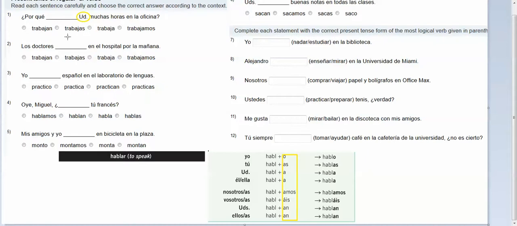So basically for all of these, what we're going to look at is their endings. We've got AN here, we've got AS here, we've got A here, and we've got AMOS here. If usted is my subject, which of these endings matches usted? If I go down here and I look at usted, the ending that I see is an A. So my answer should be right here.